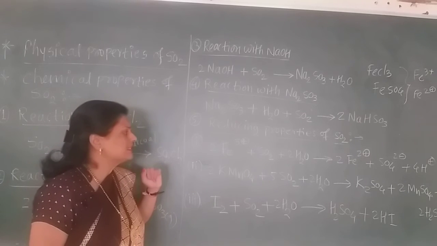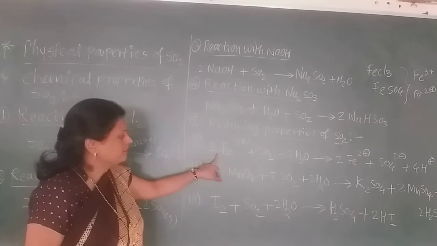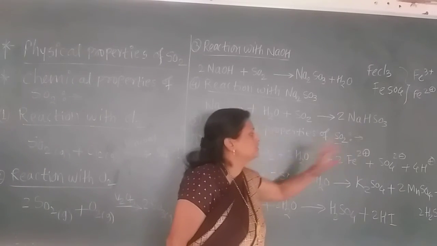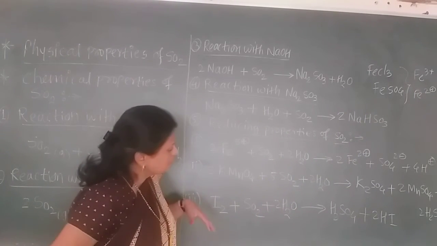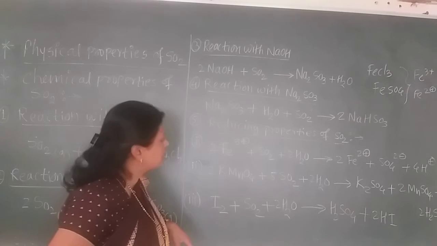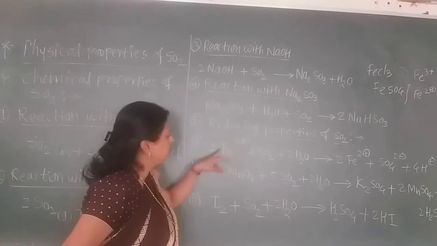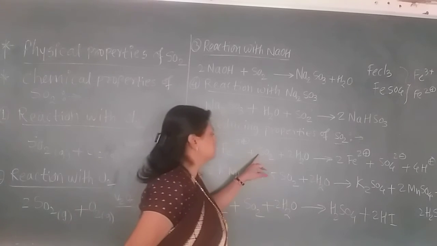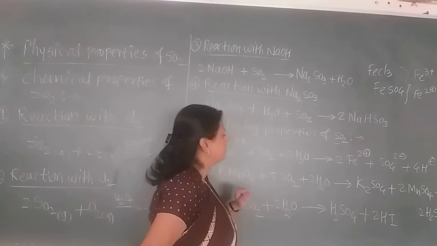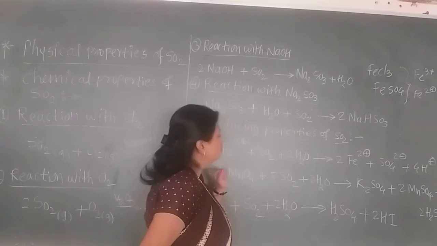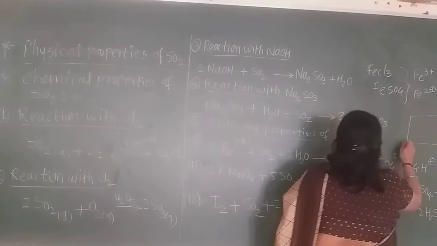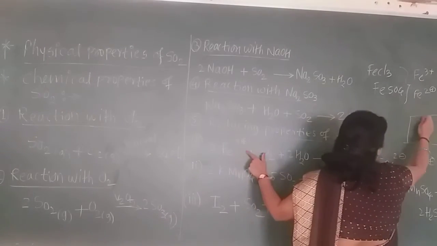How does it reduce? Now see here, this +3 state is converted into the +2 state. You just balance all the oxidation numbers. Here totally +6 oxidation number. Here sulfur has +4 oxidation number, oxygen has -2. Now we calculate the total oxidation number on the left hand side. Here is the +6.